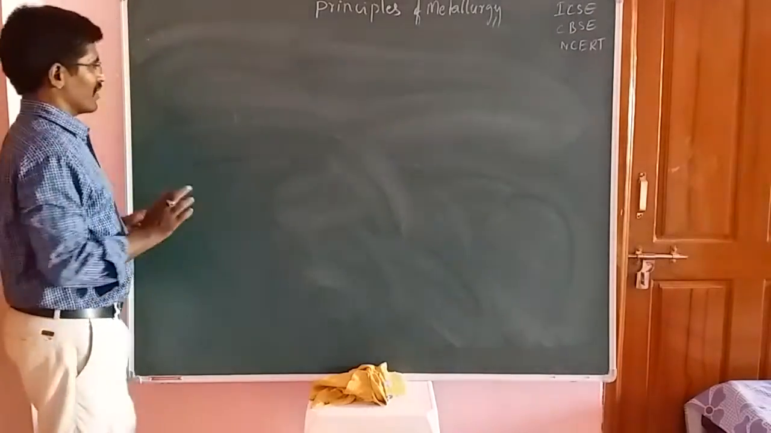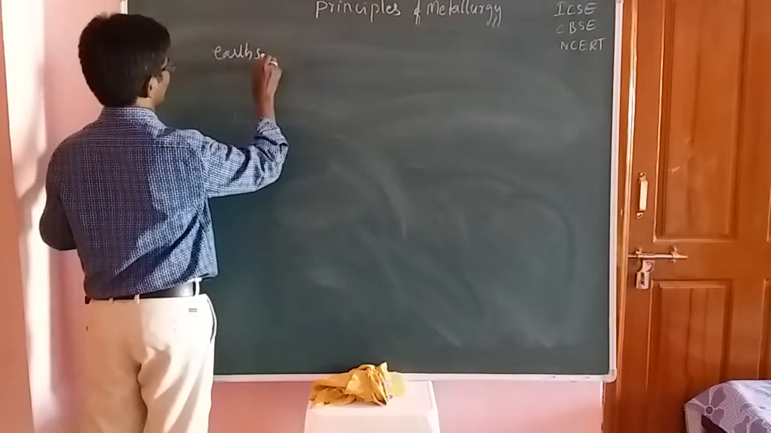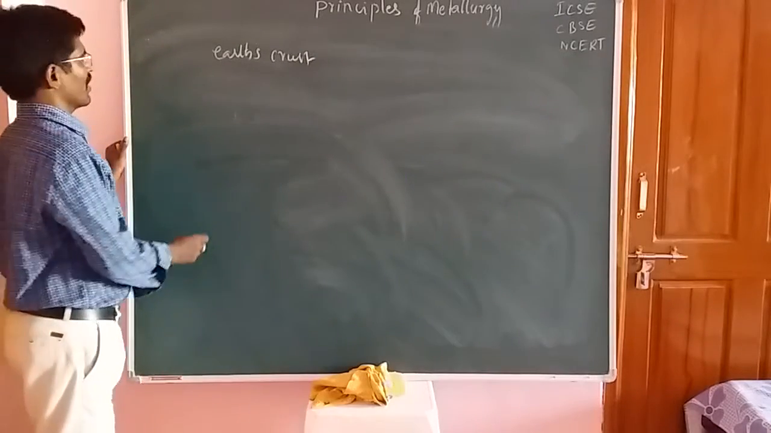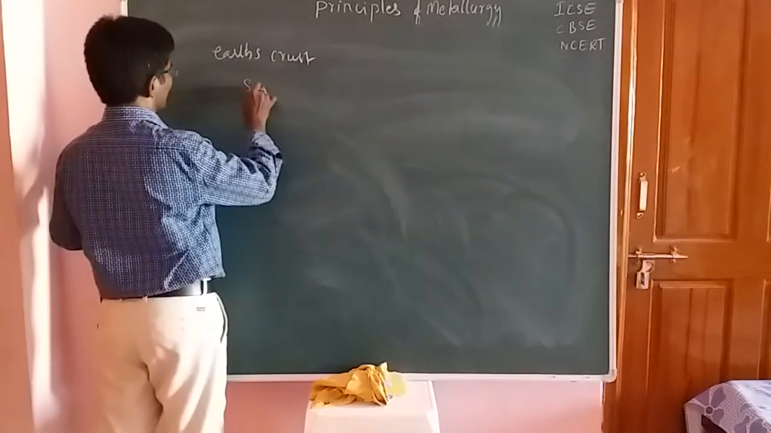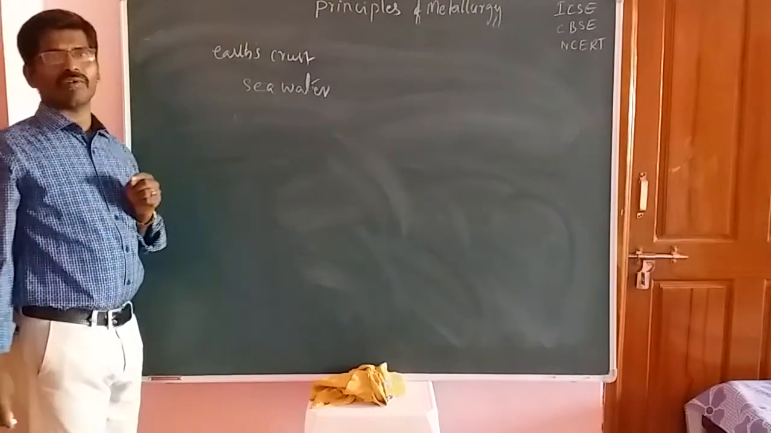Okay, students. So the first one is the earth's crust. This is the first source of metals, and the second source is sea water. Okay, students.